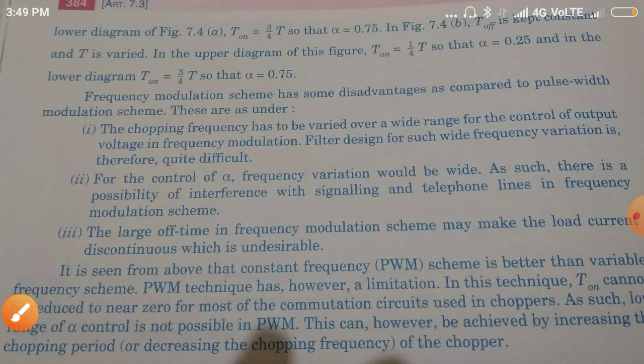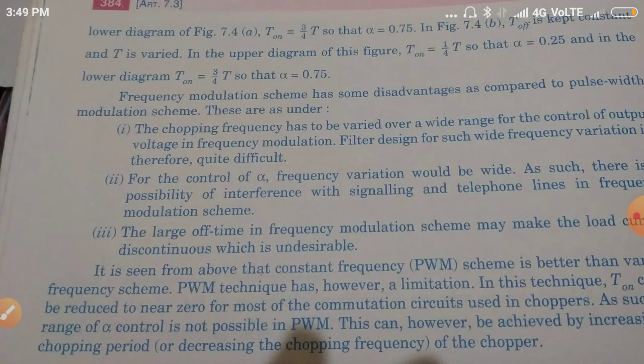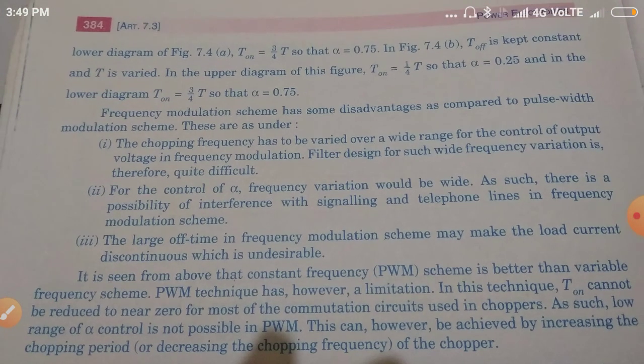Similarly, constant frequency, that is the PWM scheme, is better than the variable frequency scheme. The PWM technique has, however, a limitation. That is, in the PWM technique, T on cannot be reduced to near zero for most of the commutation circuits used in a chopper. As such, a low range of alpha control is not possible in the PWM technique. This can, however, be achieved by increasing the chopping period or decreasing the chopping frequency of the chopper.